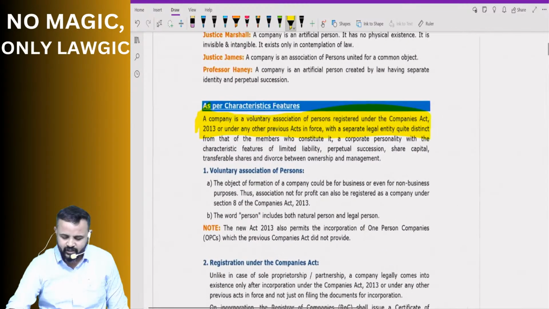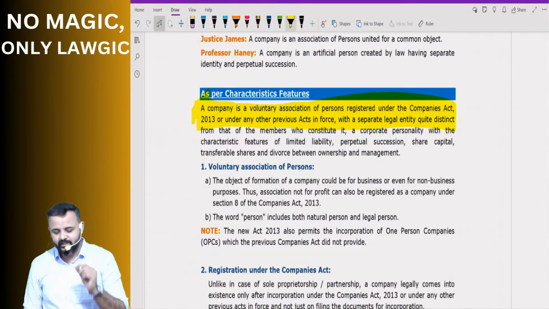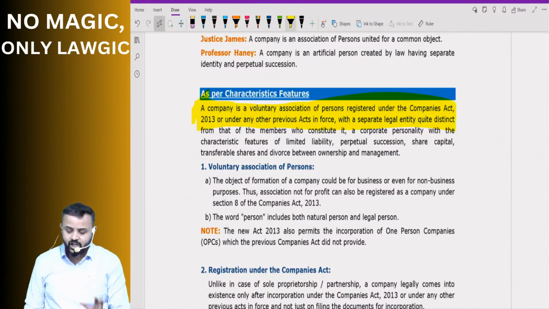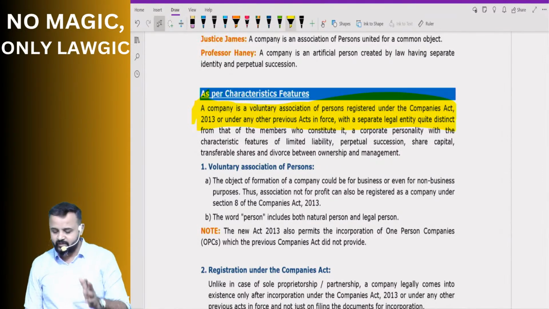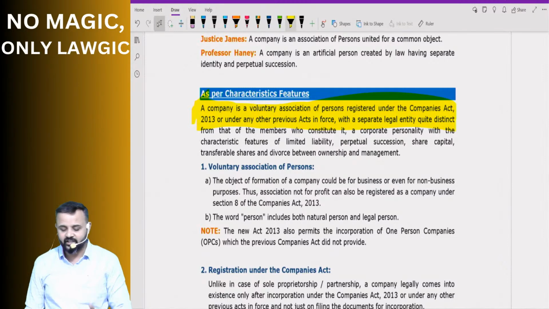Company is a voluntary association of persons registered under the Companies Act 2013 or under any other previous acts in force with a separate legal entity quite distinct from that of the members who constitute it. A corporate personality with the characteristic features of limited liability, perpetual succession, share capital, transferable shares, and divorce between ownership and management. So how did we arrive at this definition? On the basis of features.